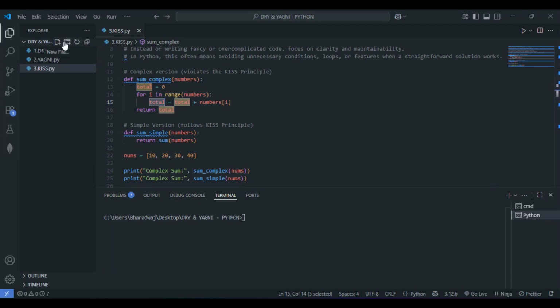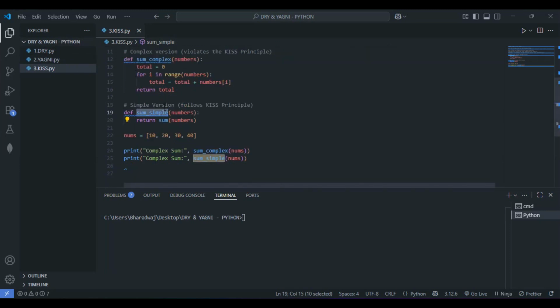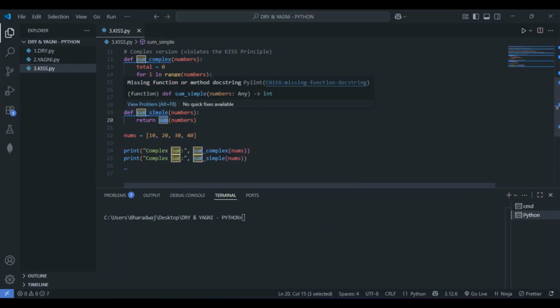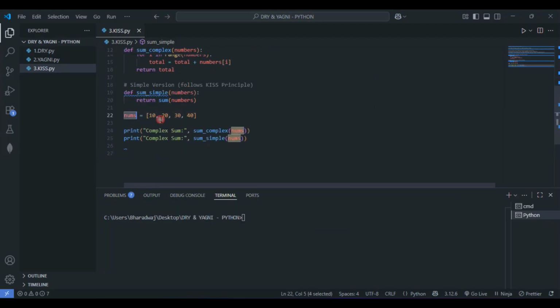Then we are defining the sum simple function here which uses Python's built-in sum function, right? So we are just creating the nums array here. Then we are printing the results of both the functions just for the comparison purpose. Both give us the same answer, but this is simple yet very effective, right?